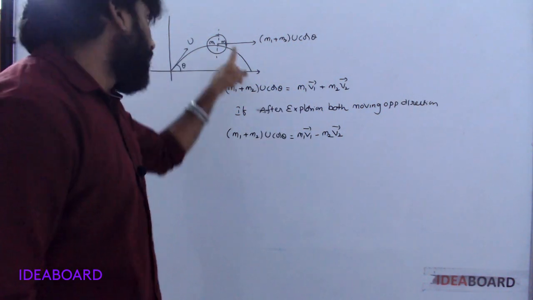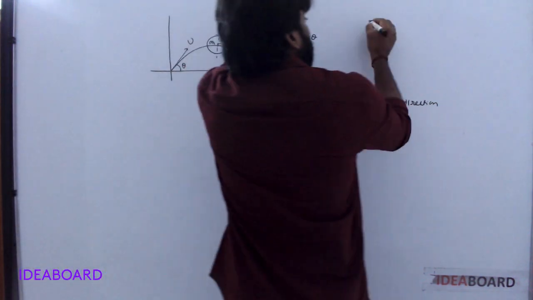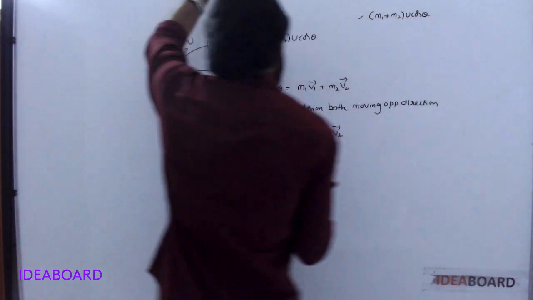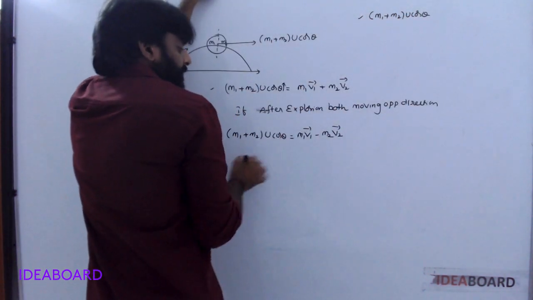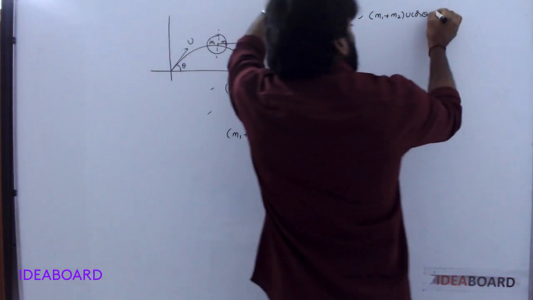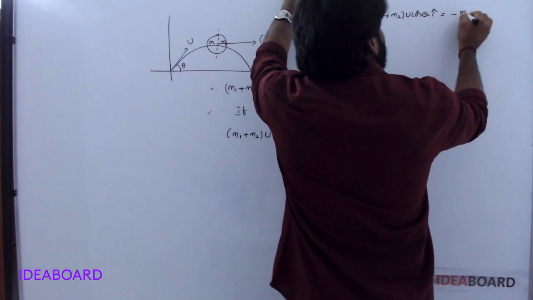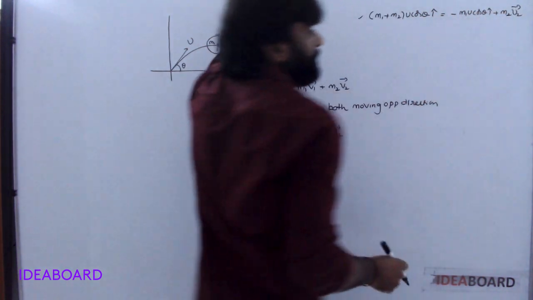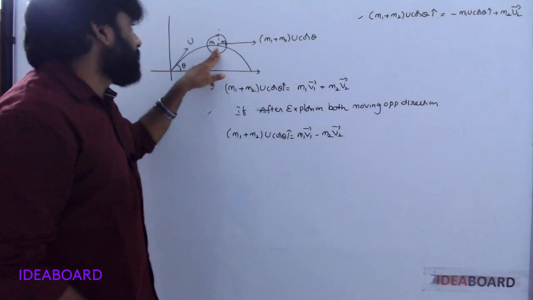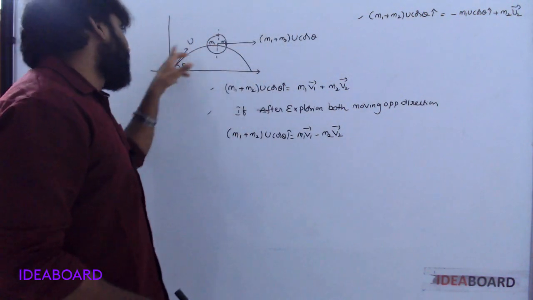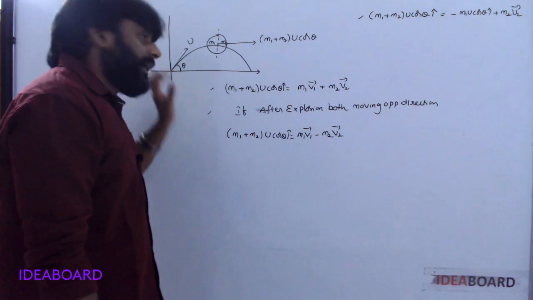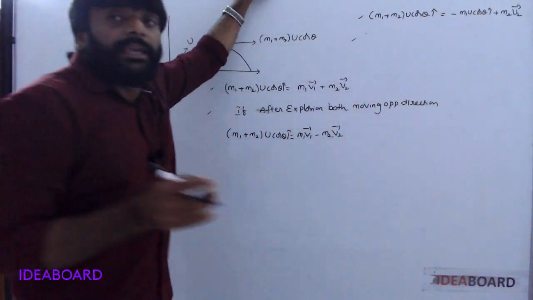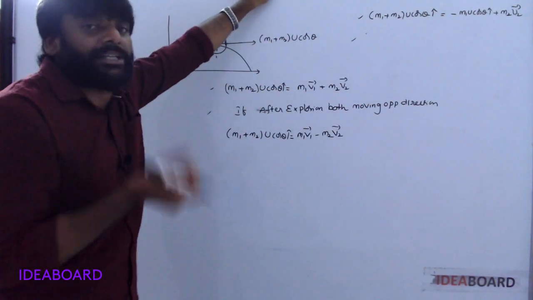in that case (M1 + M2) U cos theta, in vector notation I cap, is equal to minus M1 U cos theta I cap plus M2 V2 bar. If one of the fragments retraces its path and reaches the point of projection, in that case, this one. Understood?